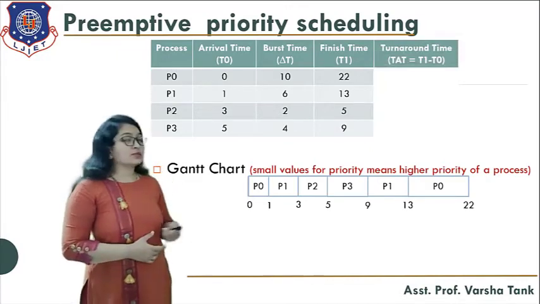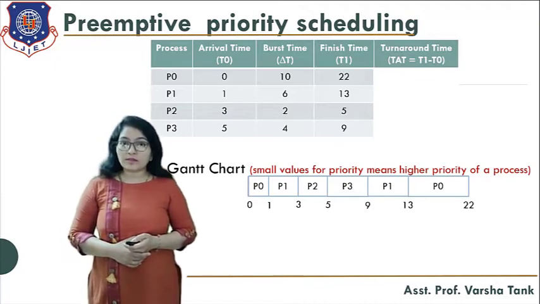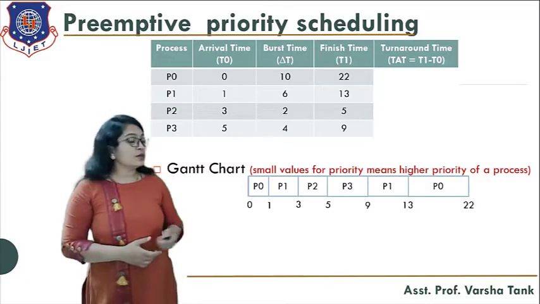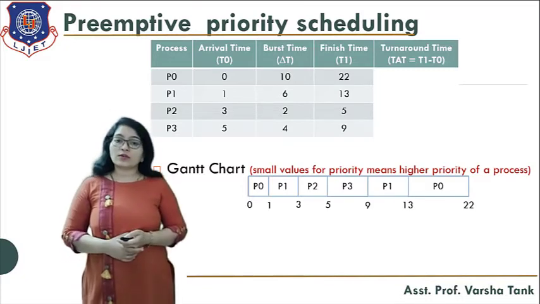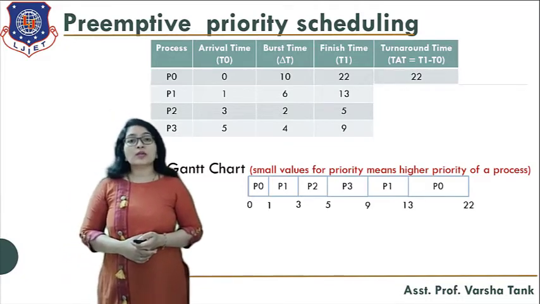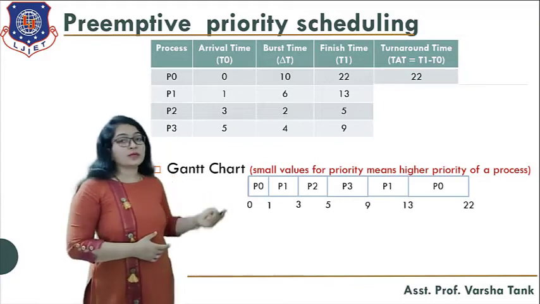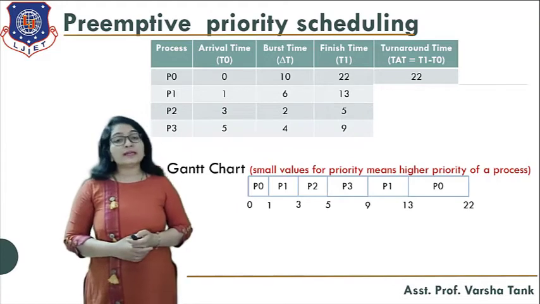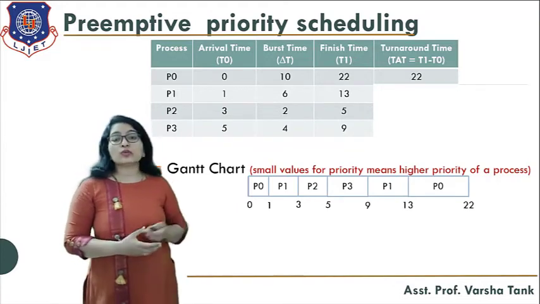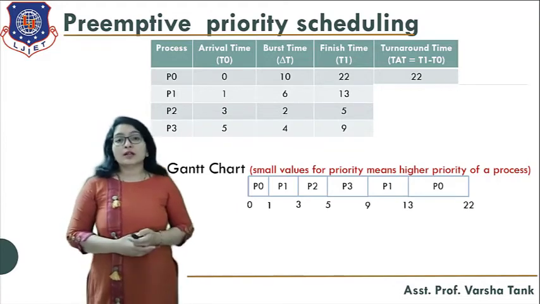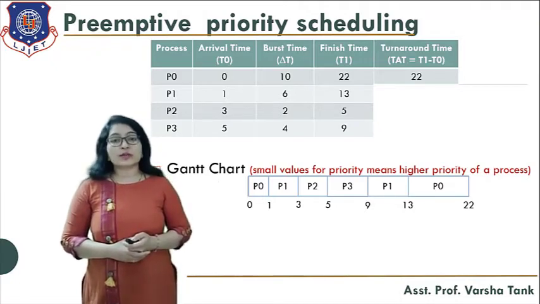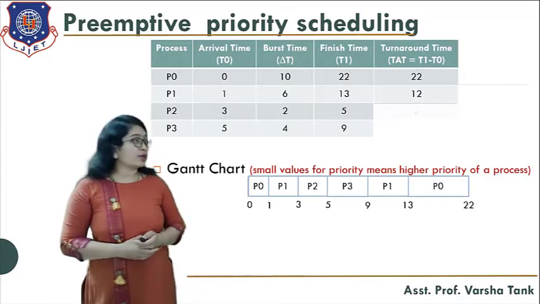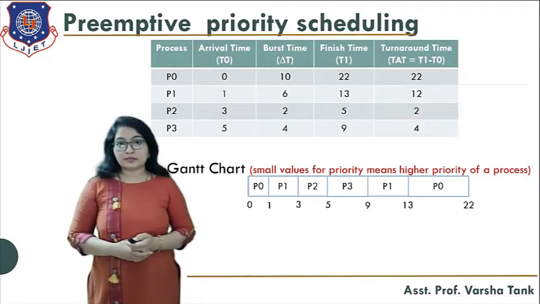After that, turnaround time. So how are you able to find out the turnaround time? You have to subtract the arrival time from the finish time. So you will get the turnaround time for each and every process. So here you can see the finish time for the process P0 is 22 and its arrival time is 0. And it gets the response at time 0. So its turnaround time is what? 22, because 22 minus 0 is 22. Same way you can find out for P1, P2 and P3.